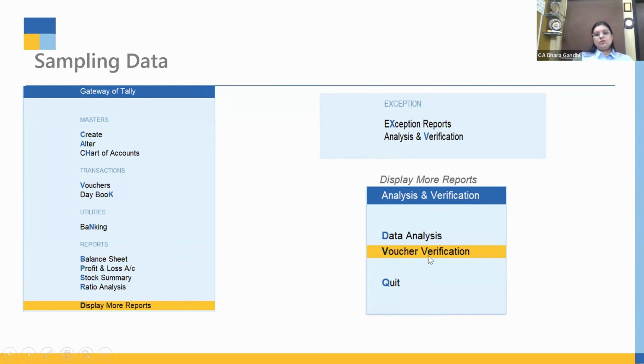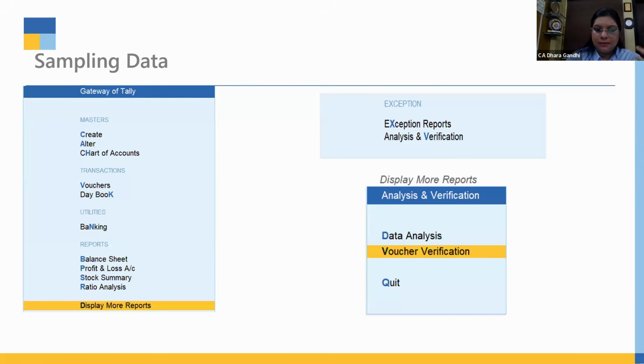Data sampling can be done through this voucher verification method. There are two methods of voucher verification. One is on a random basis. Suppose there are 1,000 vouchers available in your Tally data, and you want to verify 80% of them. You just put 80% verification there, and Tally will randomly pick up 80% of vouchers of each type of vouchers.